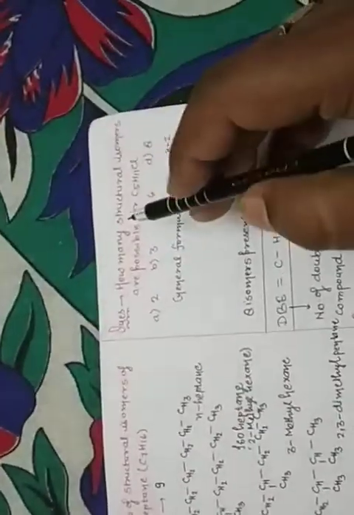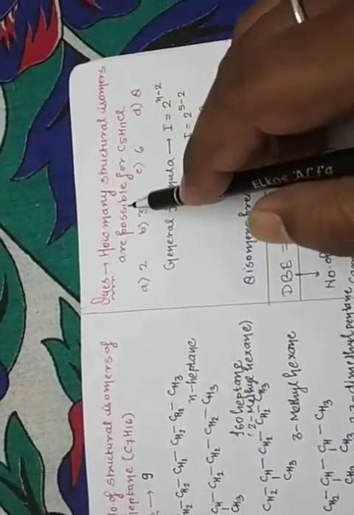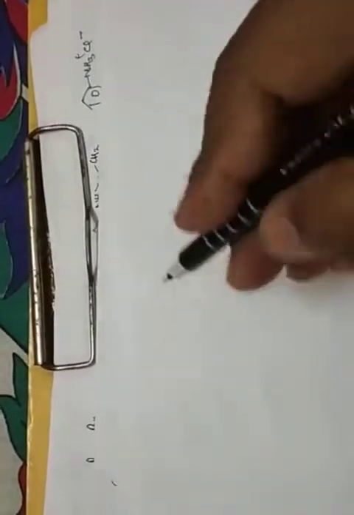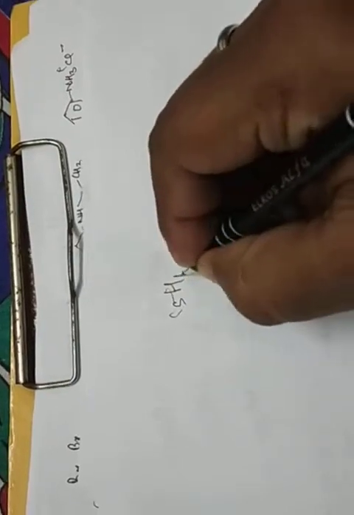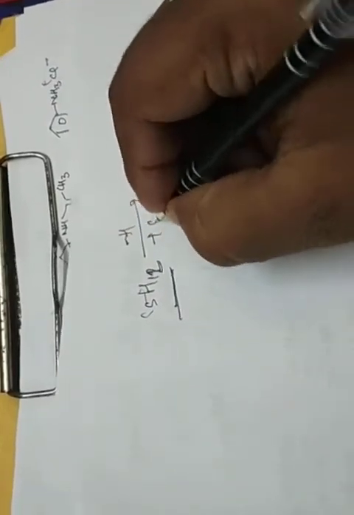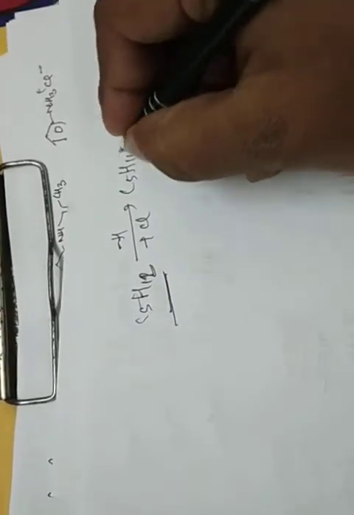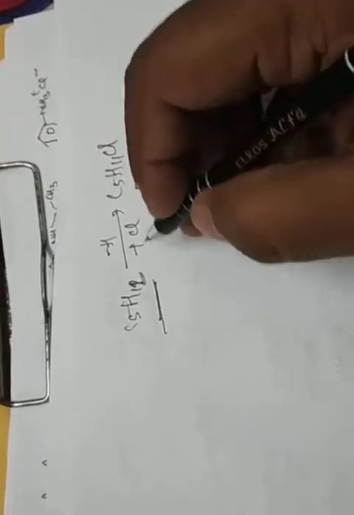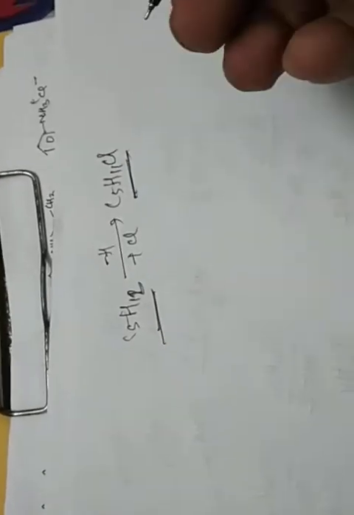Now the very important question: how many structural isomers are present in C5H11Cl? So okay, C5H11. Now suppose C5H12 is there. This is an alkane form. Now one hydrogen is replaced by one chlorine, which gives C5H11Cl. Clear? This is also part of alkane because there is no double bond. Now how to find how many isomers are formed in C5H11Cl?